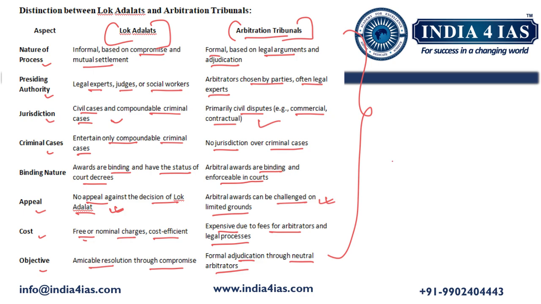In the conclusion, we should write that the Lok Adalats, with their informal structure, are more accessible to the common public and handle a variety of civil and compoundable criminal cases. In contrast, the arbitration tribunals focus on civil disputes, particularly those related to commercial and contractual matters, and follow a more formal and structured approach. By writing this, we should conclude our answer.